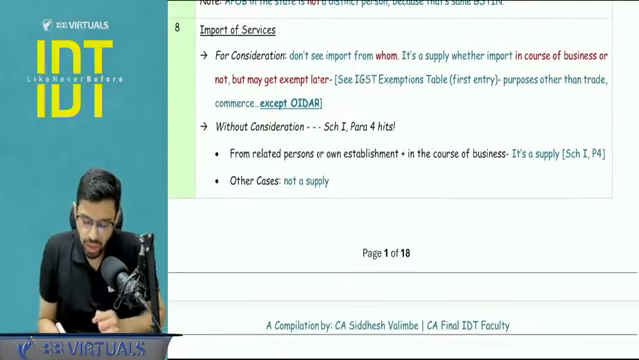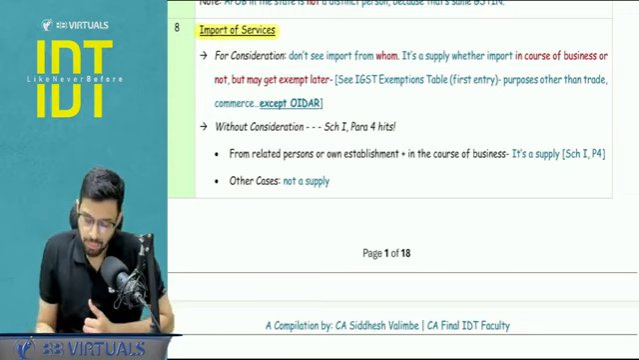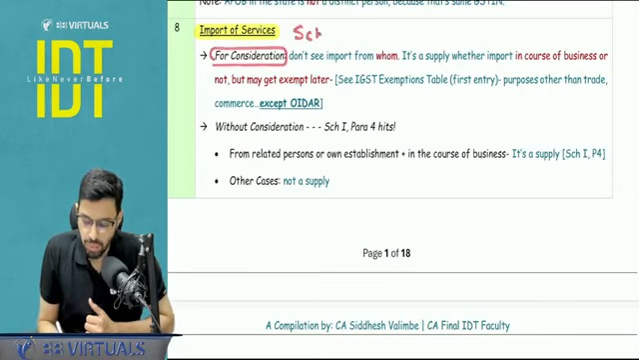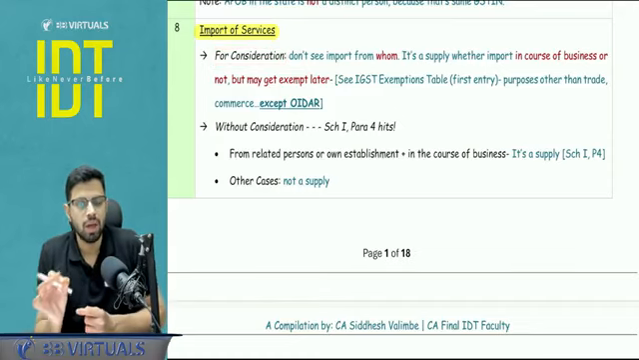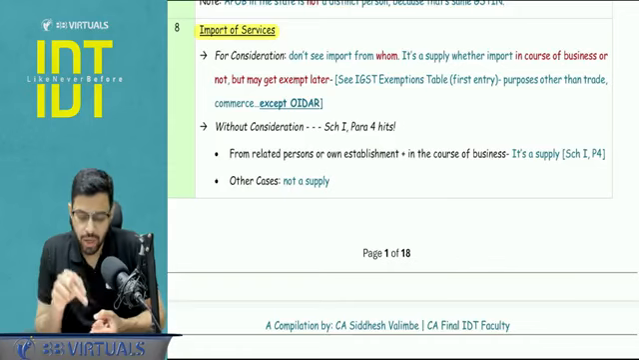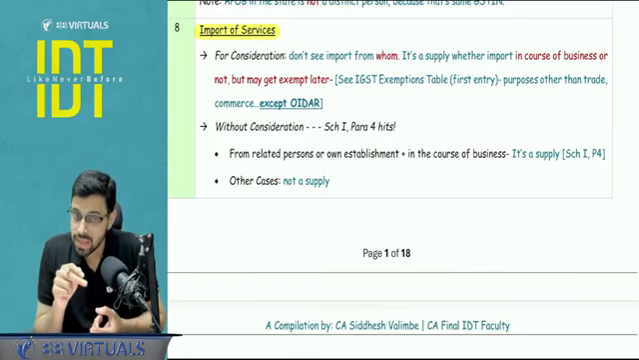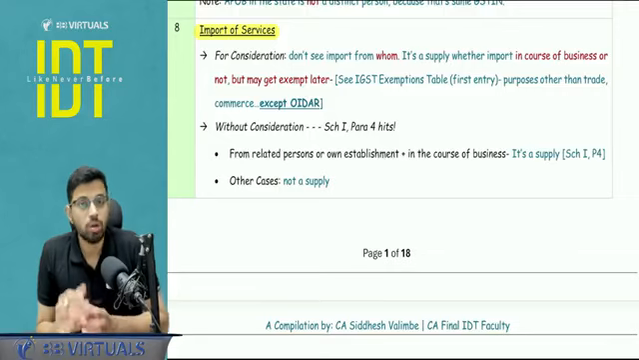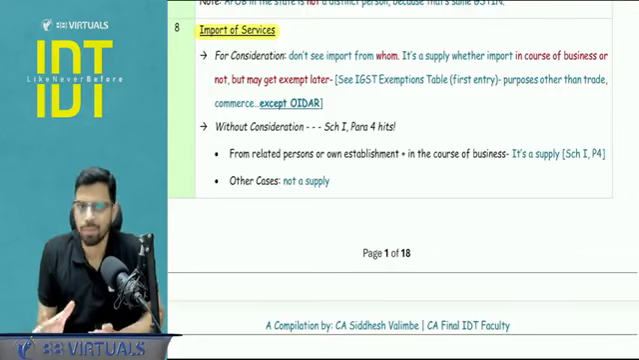Next, a short summary diagram with respect to import of service, and you need to have structured thinking, otherwise it will create a problem. Pay attention. Import of service, if there is a consideration, please don't think about schedule number 1, paragraph number 4. Don't think about it, because there is a consideration. Here you will just think about 7.1b. What does 7.1b say? That if you are importing services, right, and there is a consideration involved, you don't see the business test. It can be business, it can be other than business, it will be a supply.